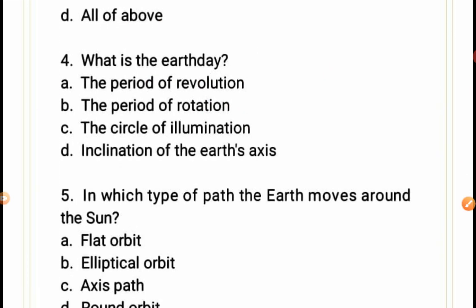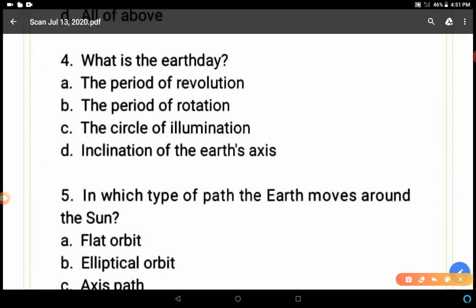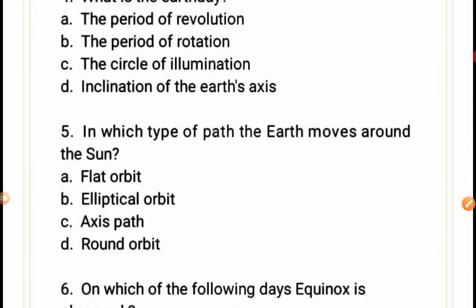What is the earth day? The period of revolution, the period of rotation, the circle of illumination, or the inclination of the earth's axis. Very simple. The period of revolution makes seasons, a year. The period of rotation, yes, makes a day. It means this is called the earth day. On earth it is one rotation, so this is the earth day.